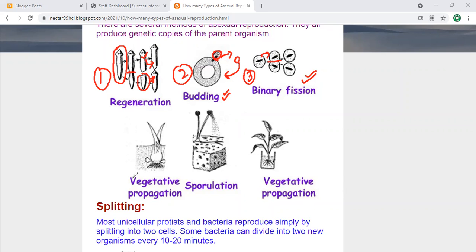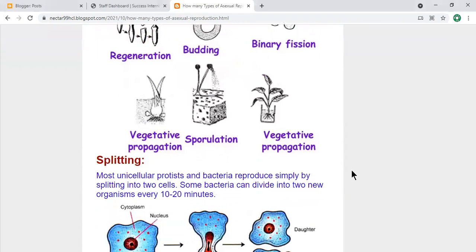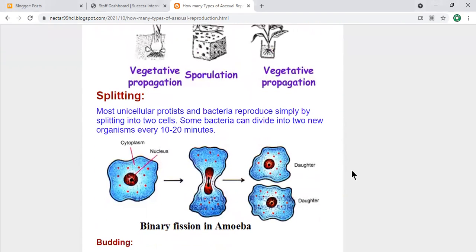Now this one is about vegetative propagation, of which the first is sporulation, in which the spores are spread and start to grow new plants. Then the runners and the others, inshallah, we will discuss them one by one. So now I'm going to explain again about the splitting, or you can say binary fission. So let's see this one.